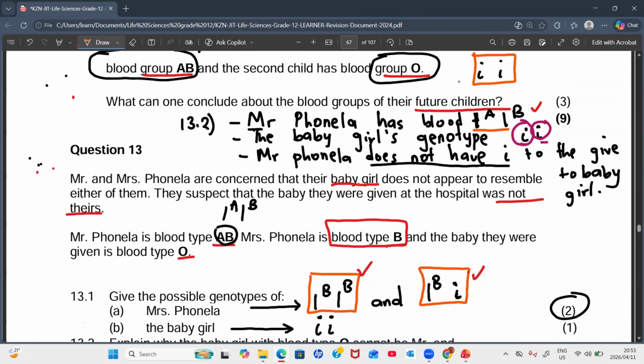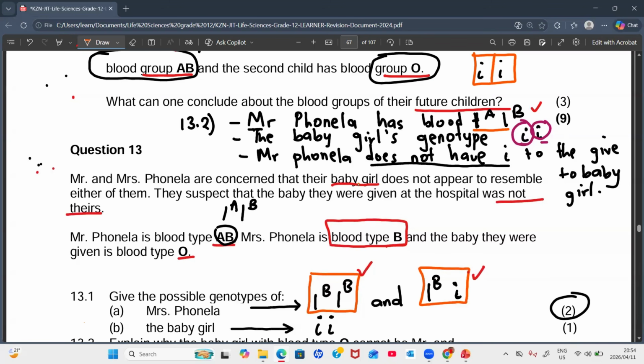Remember, guys, that an offspring inherits the alleles from the parents. So the fact that we're having 2 alleles, one is from the biological father of the baby, and the biological mother of the baby, one each. But since Mr. Fonella doesn't have that, Mr. Fonella cannot be the father to the baby girl.